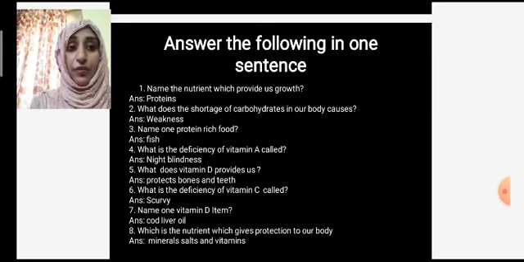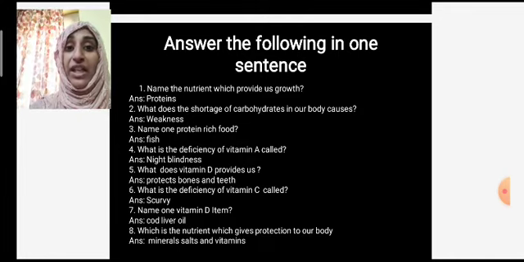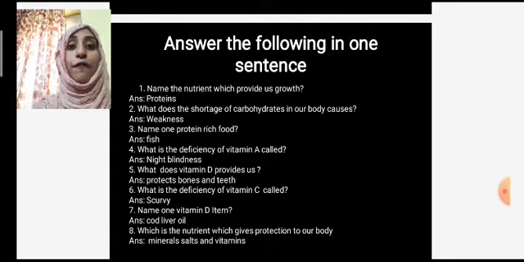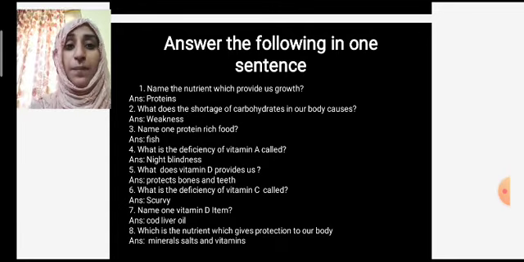What does the shortage of carbohydrates in our body cause? It causes weakness to our body. Name one protein rich food. One protein rich food is fish. Fish is one of the foods which is rich in protein.